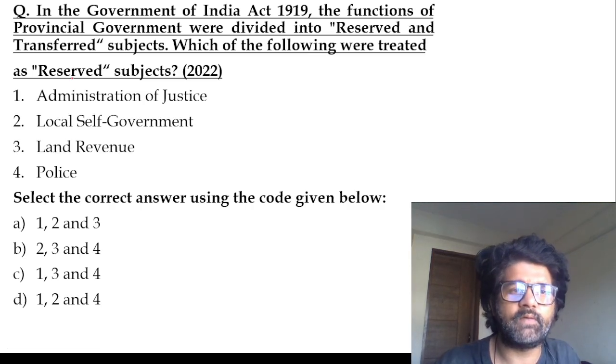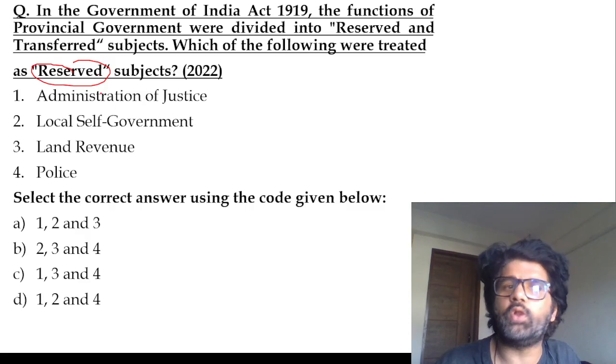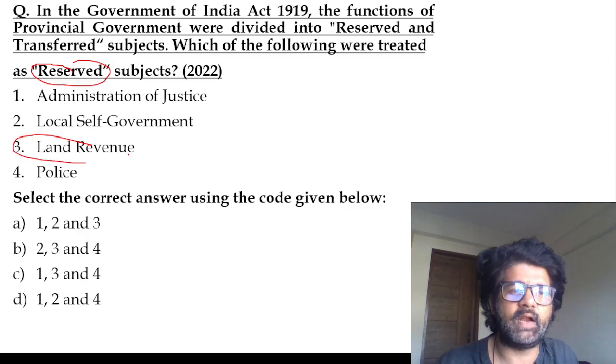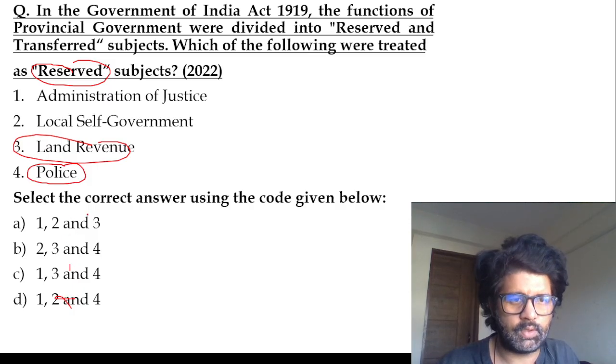So reserved subjects were with the Governor and his executive council, not answerable to the legislature. All the money-related subjects were there. If you have money, land revenue has to be there. Eliminate. If you have money and muscle power also, police also. So 3, 4. Eliminate this.